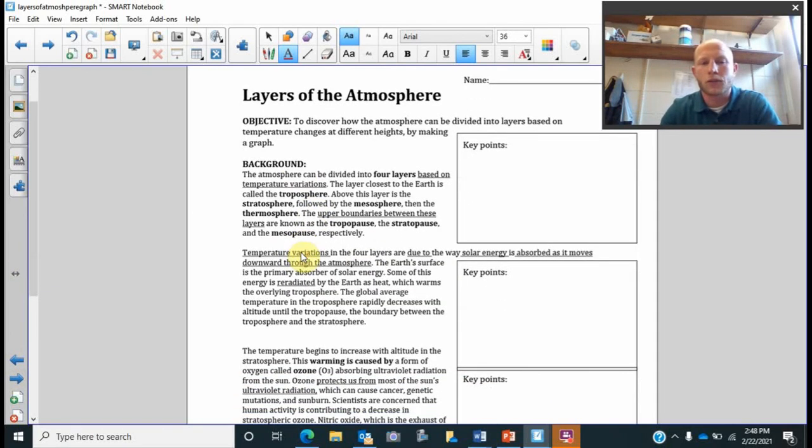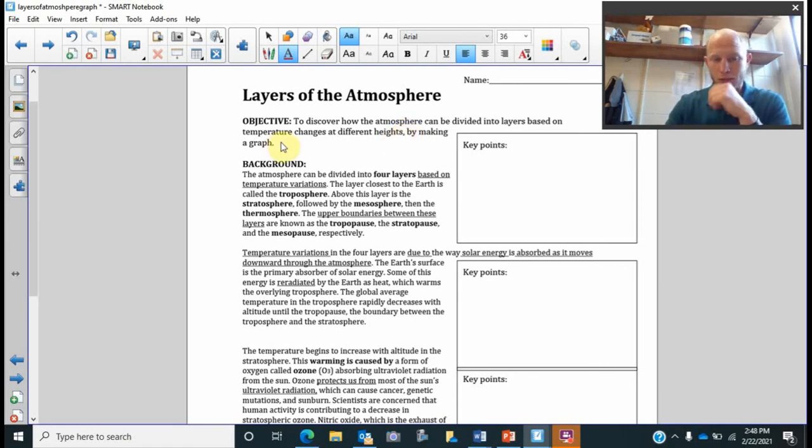And so here's our little layers of atmosphere. And so our objective here on this little packet is to figure out why there are layers, first of all, right? So like you and I, we walk around in something called the troposphere. Well, then there's also the stratosphere above that, then the mesosphere above that, then the thermosphere above that. Okay, and so why do we have these layers? Well, we're going to learn about these layers because they're divided based on their temperature changes at different heights. And when they mean different heights, they mean different altitudes, right? So as you go up in a jet airplane, you're going up in altitude. And so that's what it's meaning here.